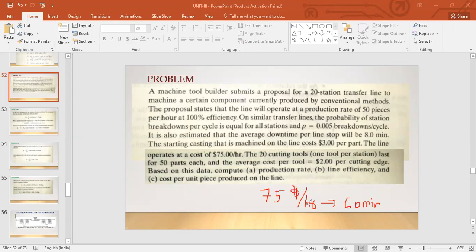Dollars per hour, the hour is in the denominator, so 1 hour is 60 minutes. So 75 divided by 60, and then you get the units as dollars per minute. I hope I'm clear.